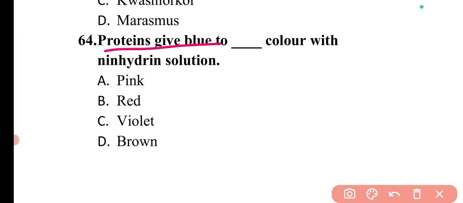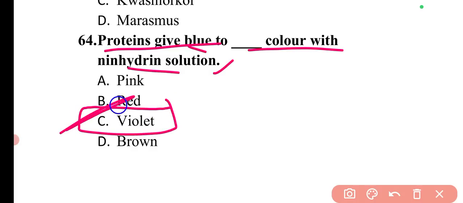Next question is, proteins give blue to dash color with ninhydrin solution. So proteins will give blue to violet color with ninhydrin solution. So it is a test for proteins. So here option C is correct.